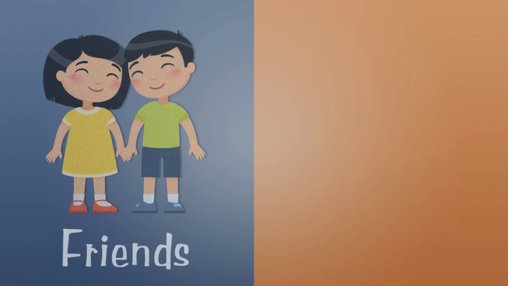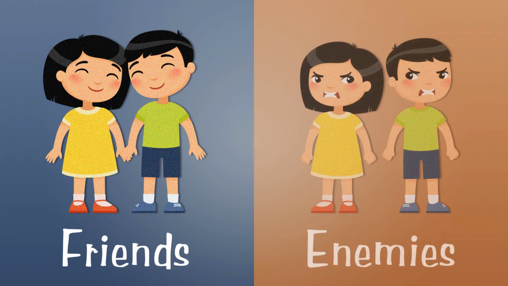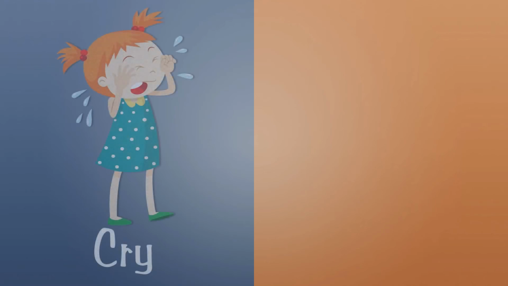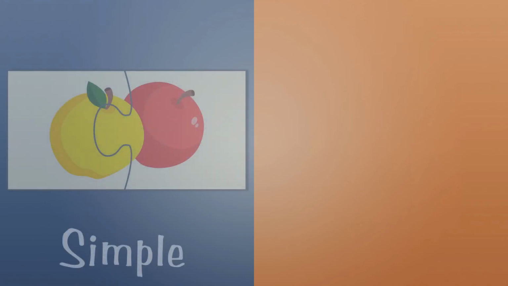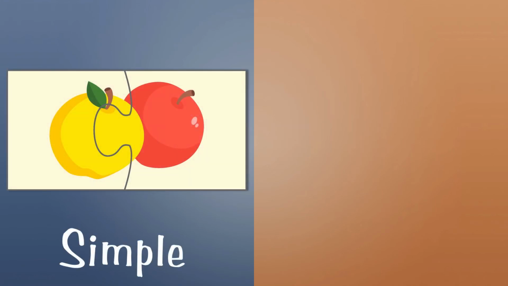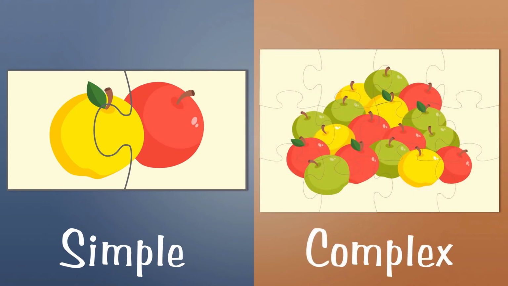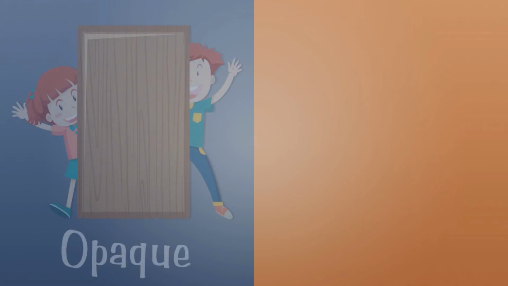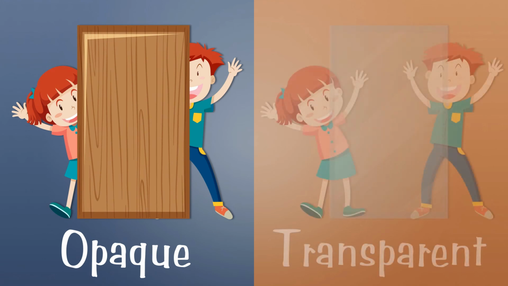Friends. The opposite word of friends is enemies. Cry. The opposite word of cry is laugh. Simple. The opposite word of simple is complex. Opaque. The opposite word of opaque is transparent.